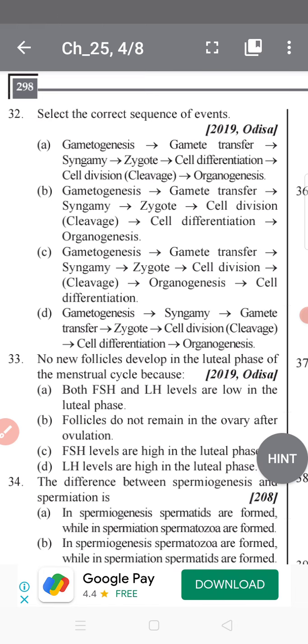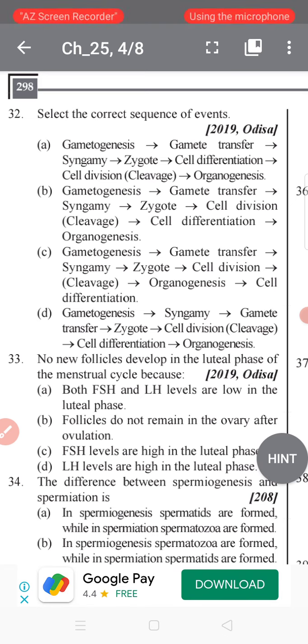Gamete transfer is the process of bringing together the male and female gametes for fertilization. Syngamy is the fusion of the gametes, leading to the formation of the zygote. Cleavage is repeated mitotic cell division. Differentiation refers to the specialization of cells to perform specific functions.